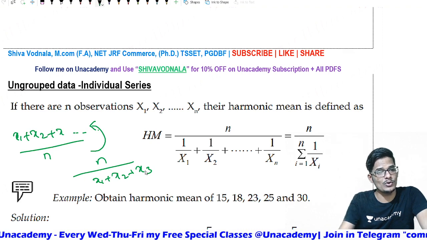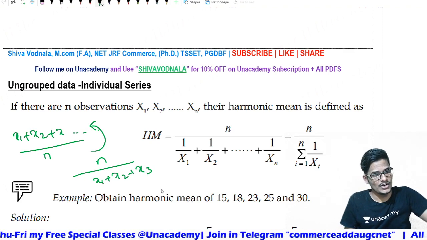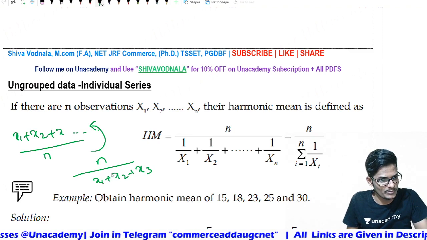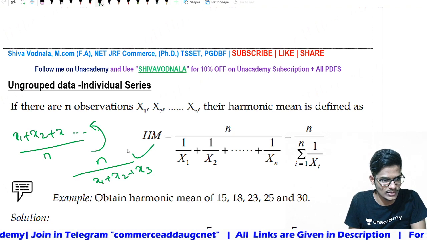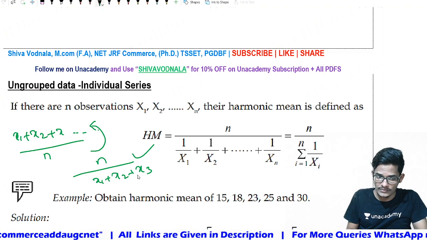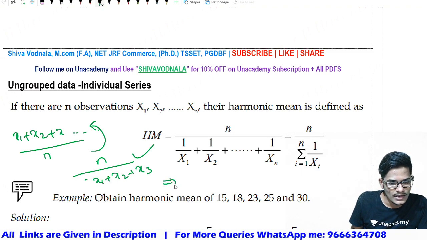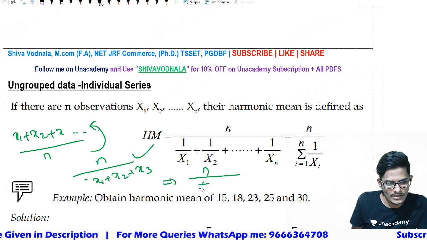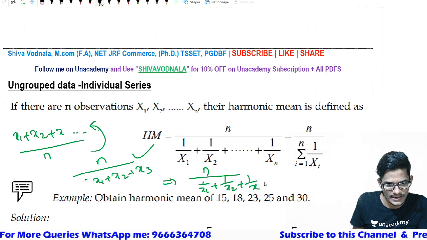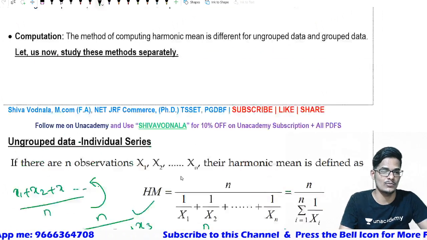But the reciprocal of the individual observation is 1 by x1 plus 1 by x2 plus 1 by x3 and so on 1 by xn, so the formula becomes n divided by that sum. Now you understood the definition of the harmonic mean.